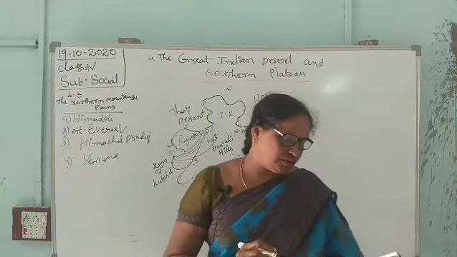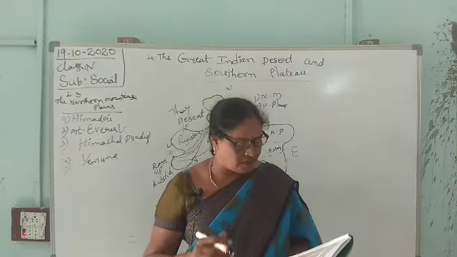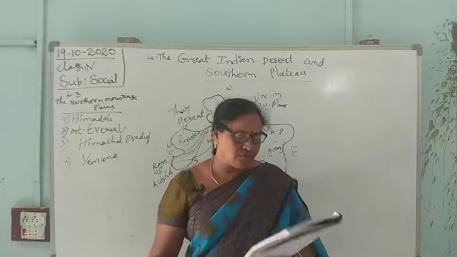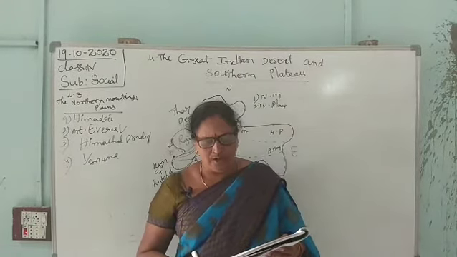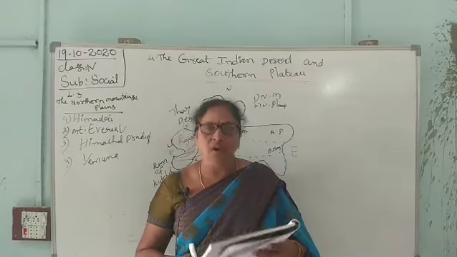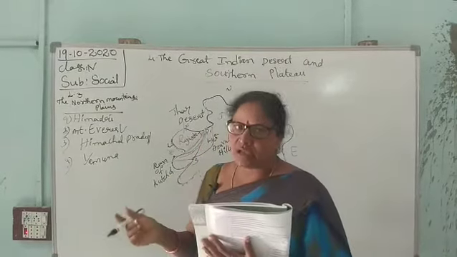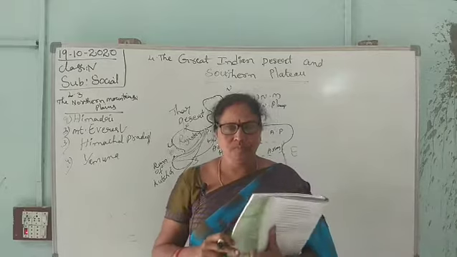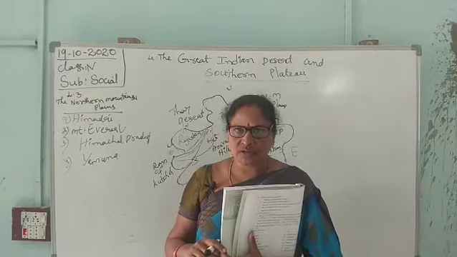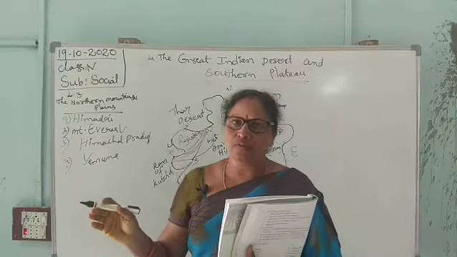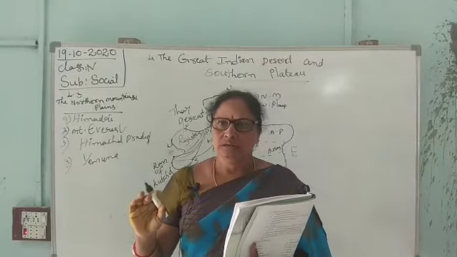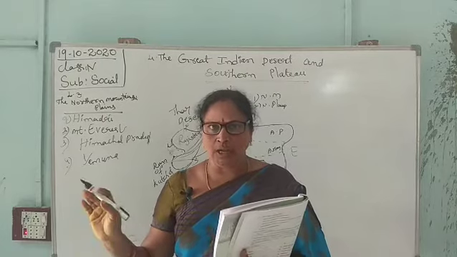To the east lie the Aravalli Hills. The desert was formed mainly due to low rainfall and heavy soil erosion. What is soil erosion? The removal of sand, the layer of soil.